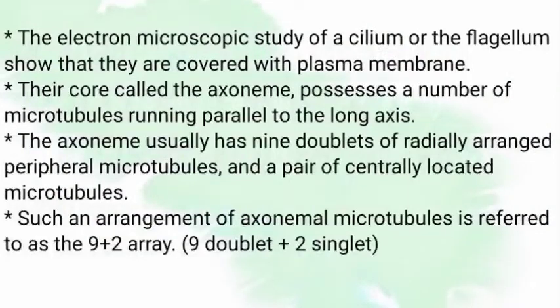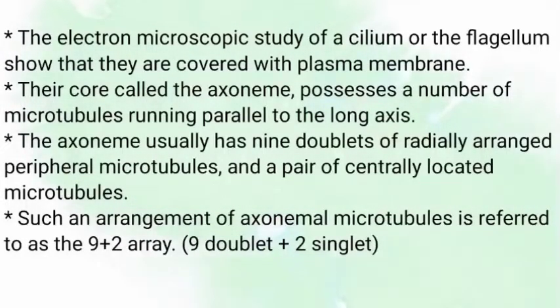The electron microscopic studies of a cilium or flagellum show that they are covered with plasma membrane. Their core, called the axoneme, possesses a number of microtubules running parallel to the long axis. The axoneme usually has 9 doublets of radially arranged peripheral microtubules and a pair of centrally located microtubules. Such an arrangement is referred to as the 9+2 array, which means 9 doublets and 2 singlets.